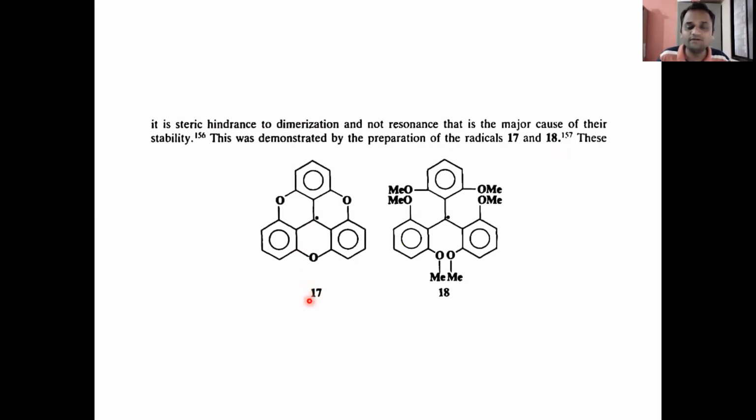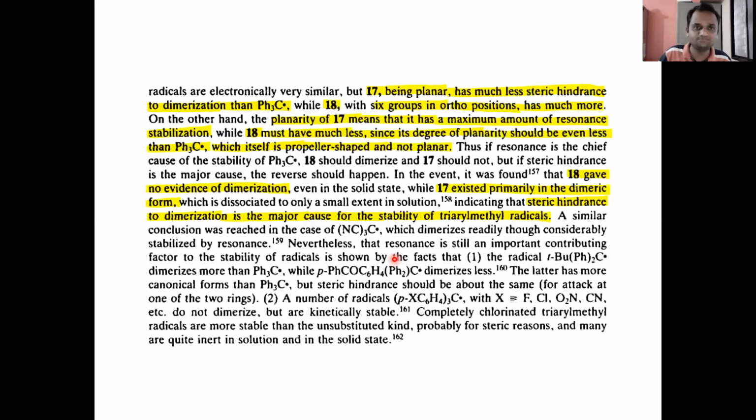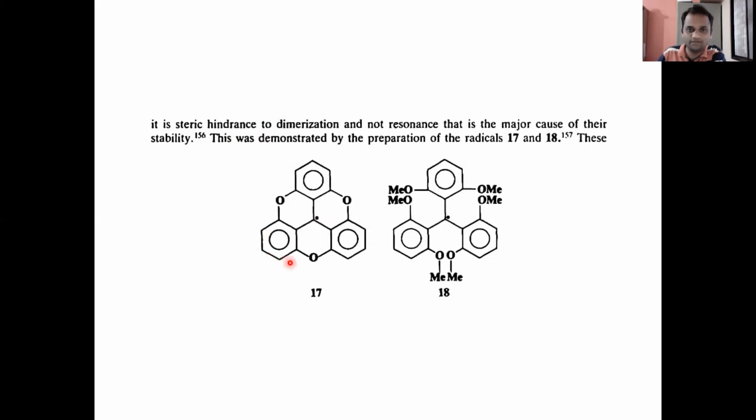So this is the radical 17 and this is the radical 18. See here there is a radical and here there is also a radical. Now we have to study the difference between these two radicals. In this case, these radicals are electronically very similar, but 17 being planar has much less steric hindrance to dimerization than the triphenylmethyl radical. So when we see the structure of 17, look at these structures very carefully. The structure 17 is planar, and the structure 18 is not planar.